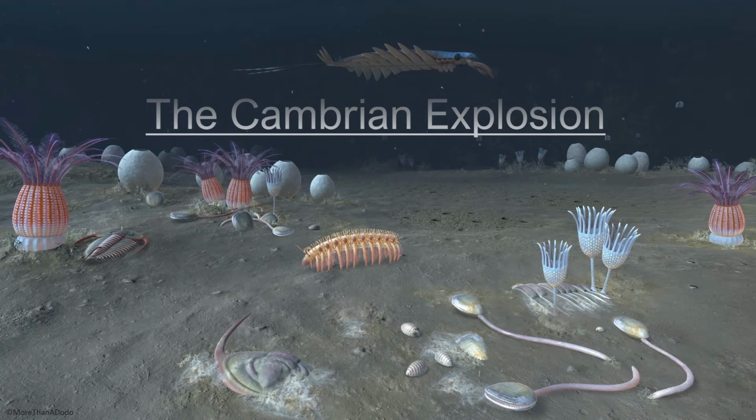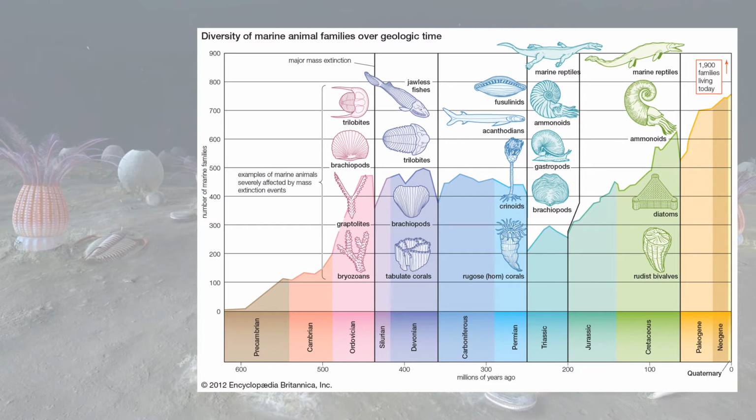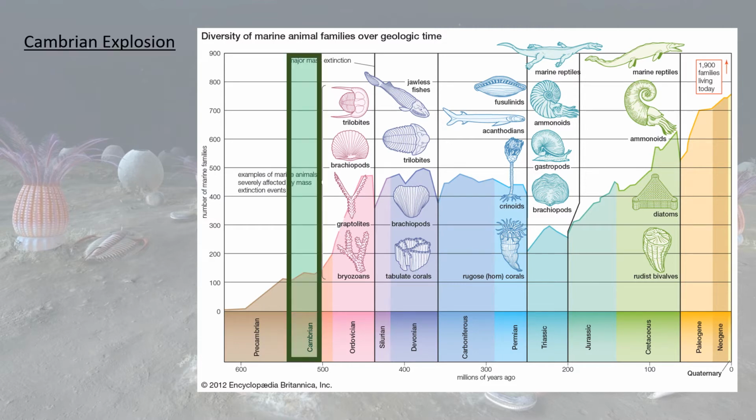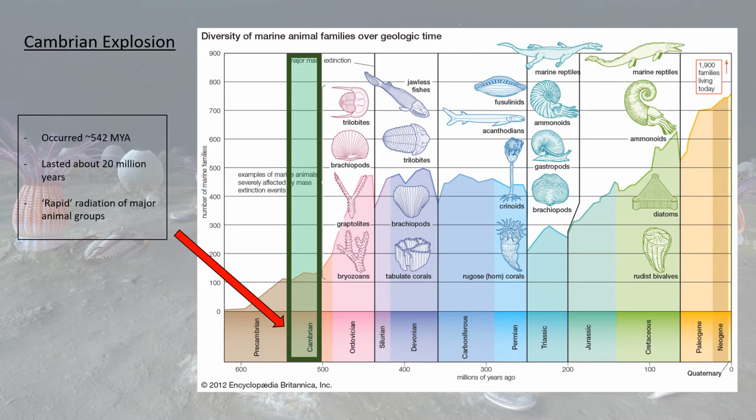The Cambrian Explosion. How and why did it happen? The Cambrian Explosion occurred roughly 542 million years ago and lasted for about 20 million years. Even though it is referred to as an explosion, it was more of a radiation and was arguably the most significant evolutionary transition that has been observed in the fossil record.